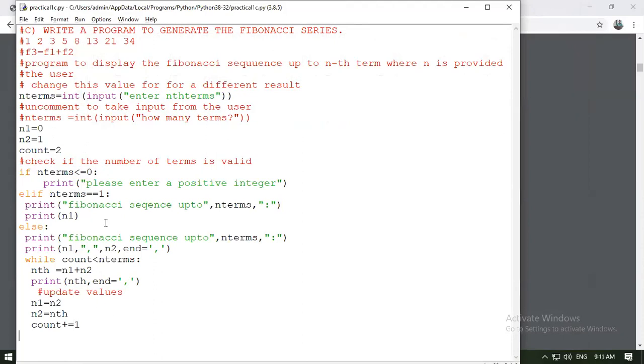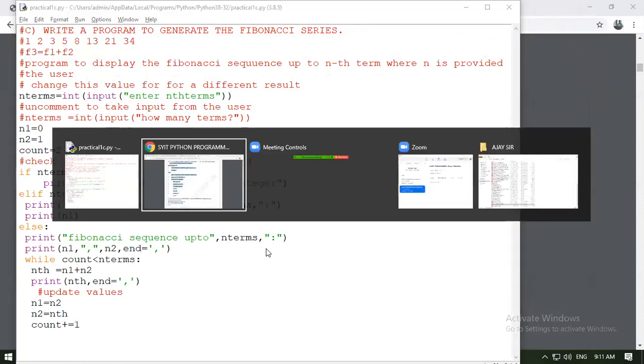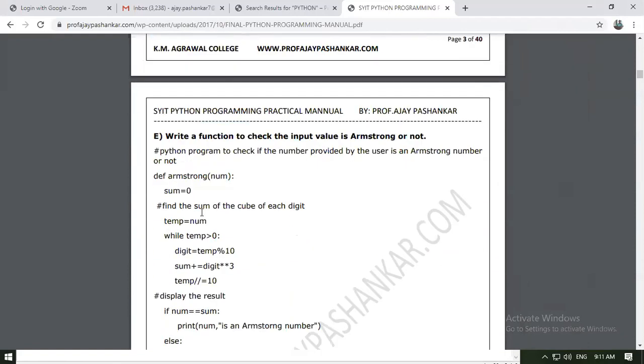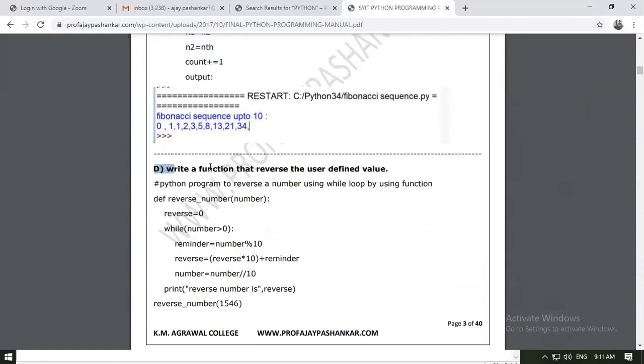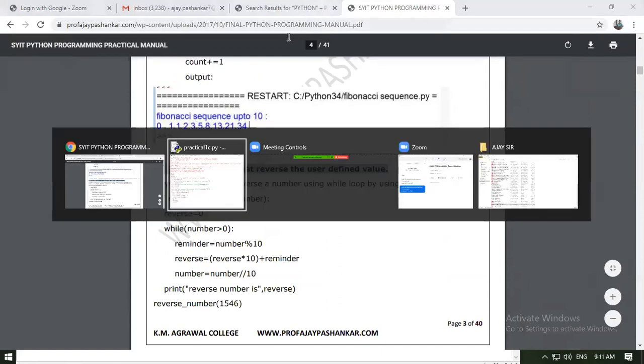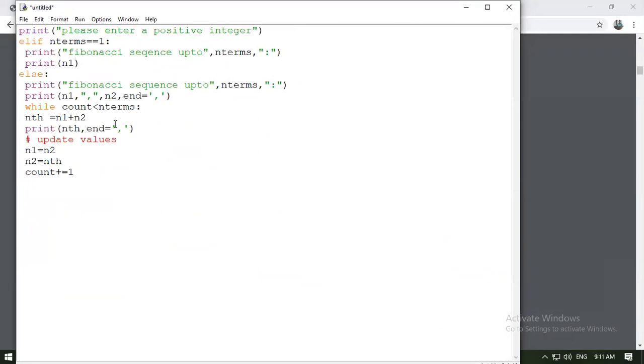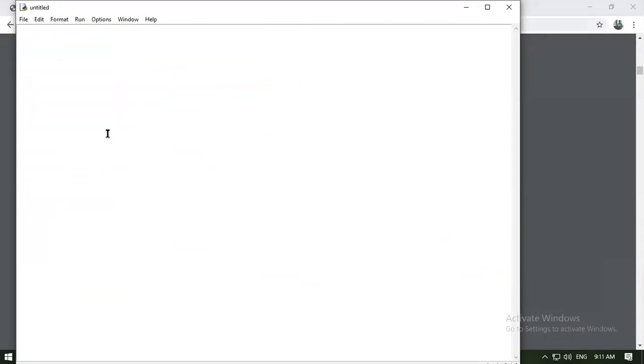Is that clear? Just nod or raise your hand if you are getting this. If you are not getting it, we will be revising this concept again and again. Don't worry. So moving further, the next program is a simple program. We're just printing new values.